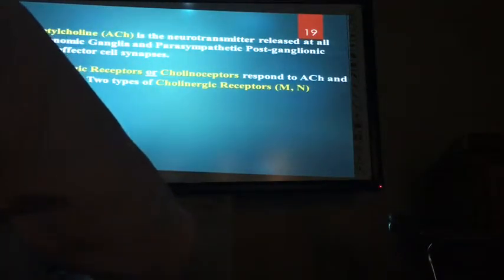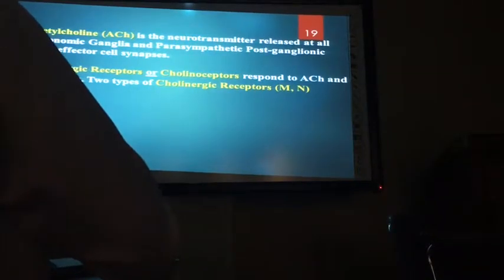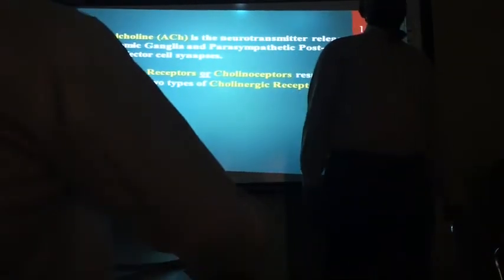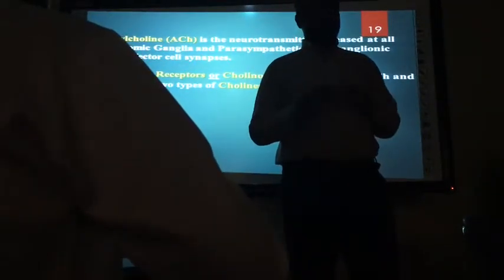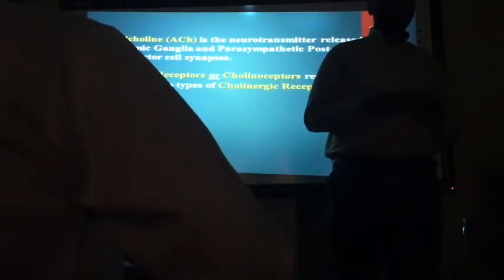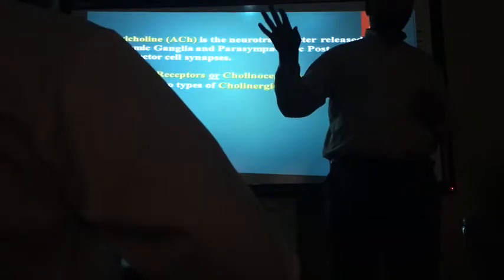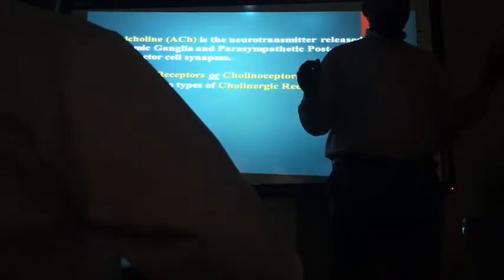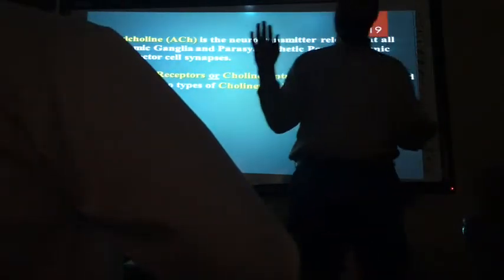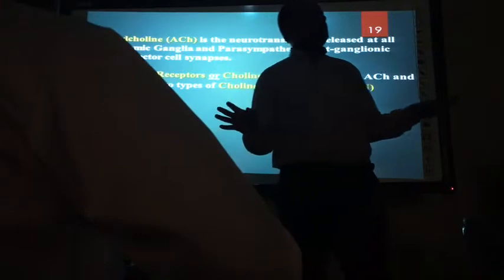choline esters. So acetylcholine is a major neurotransmitter released at all the autonomic ganglia as well as the postganglia of only the parasympathetic nervous system. When we see the nervous system, we have two major classes. One is the central nervous system, which consists of brain and spinal cord, and the peripheral nervous system. In the peripheral nervous system, again we have two types. One is called somatic nervous system, another is called autonomic nervous system.